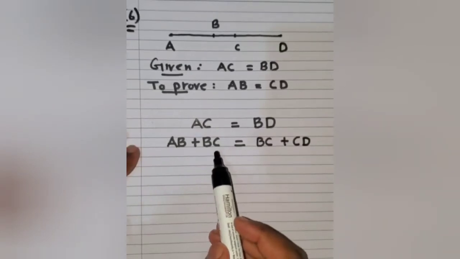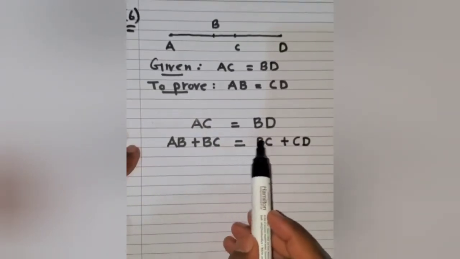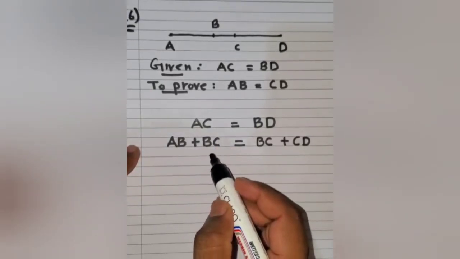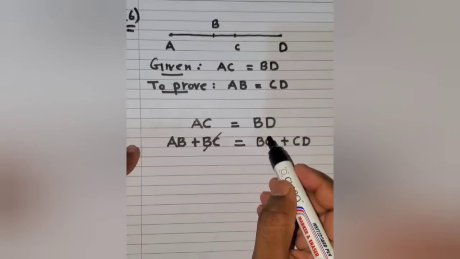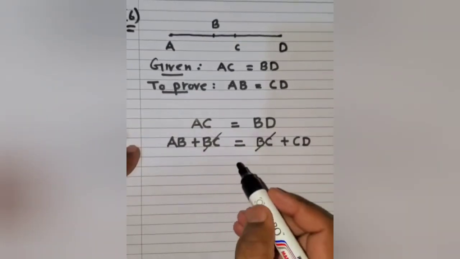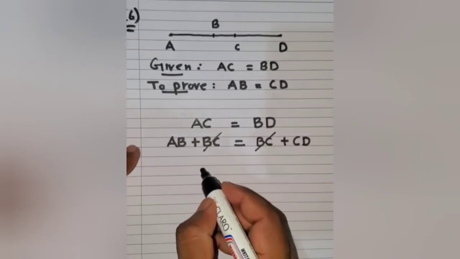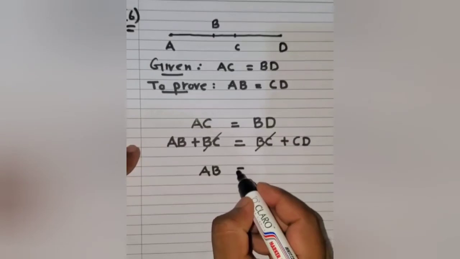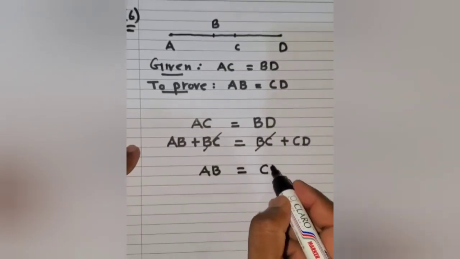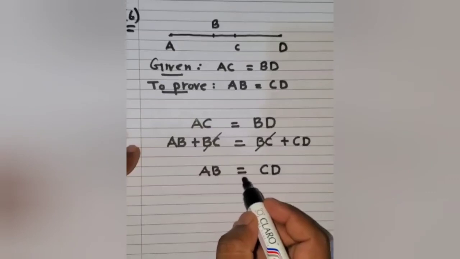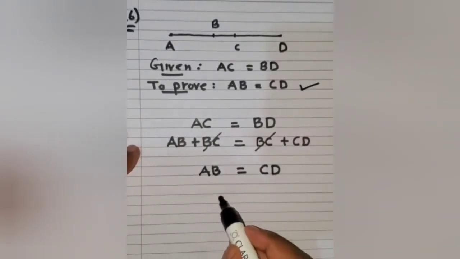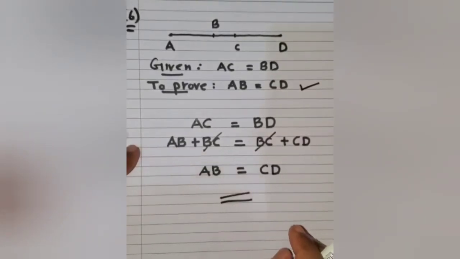Now, if you observe, you have got BC on either side of the equal sign. So, what we can do in the next step is subtract BC from both sides or cancel out BC because it's the same value. So, what we're left with now is AB on the LHS equal to CD on the RHS. So, we have got AB is equal to CD, which is actually what we're supposed to prove. I hope you have understood the solution to this question number 6.